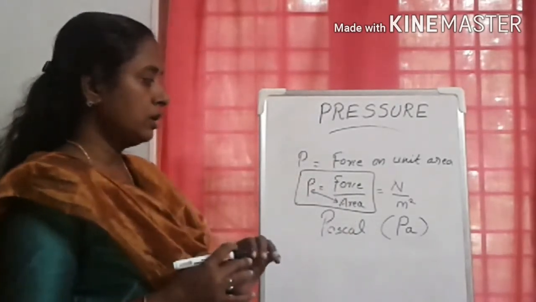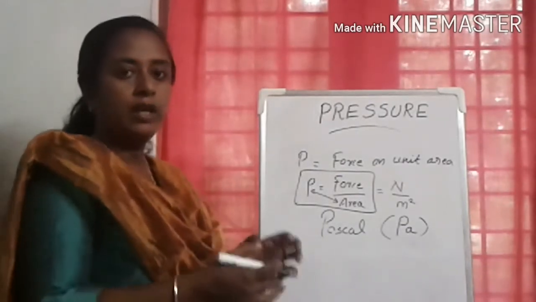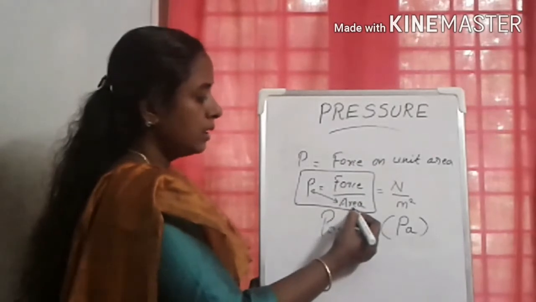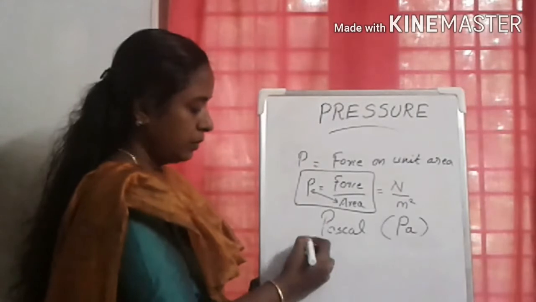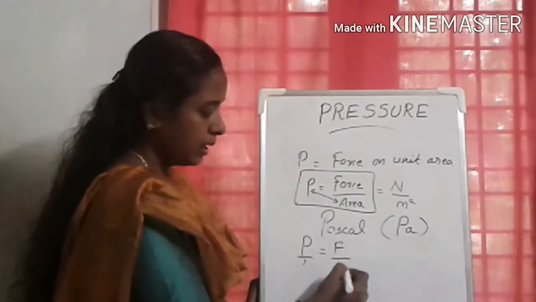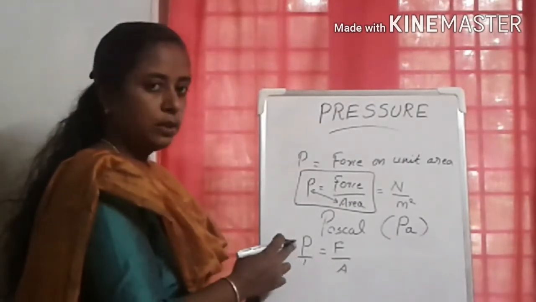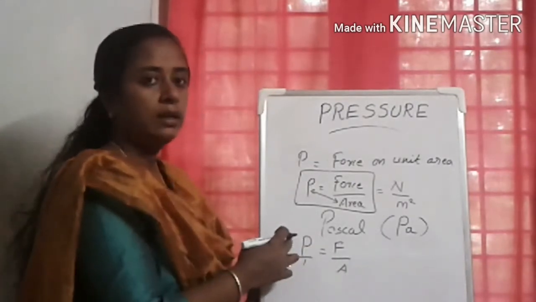How does pressure depend upon area? Or what is the effect of area on pressure? Area is in the denominator, pressure is in the numerator. If you write pressure, you can write P by 1, isn't it? That is force by area. So whenever area increases, pressure decreases.